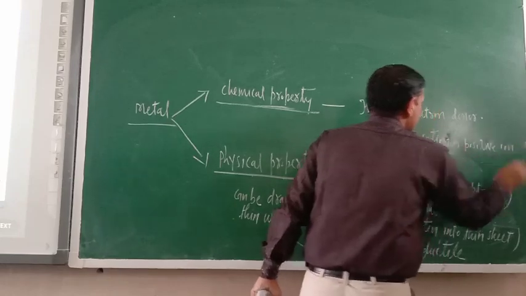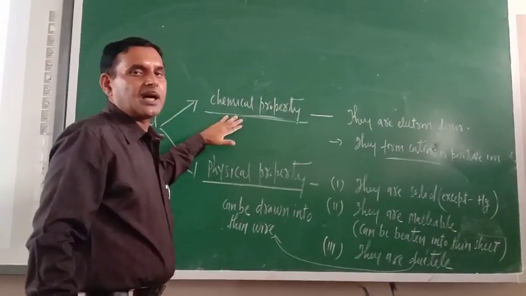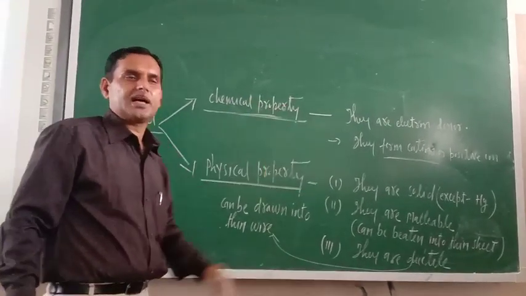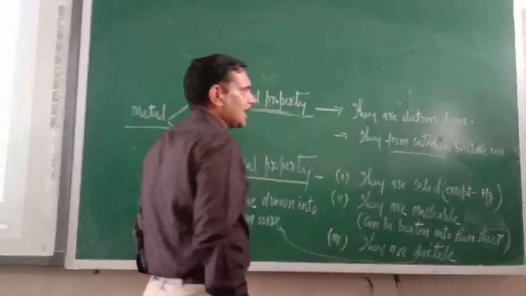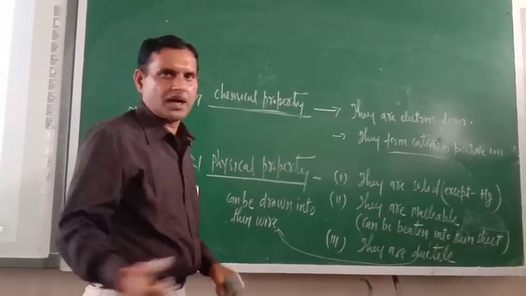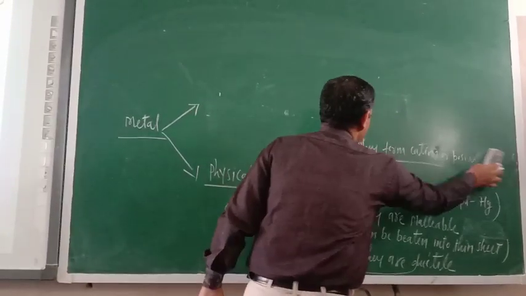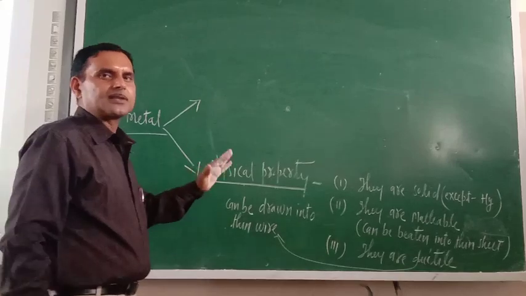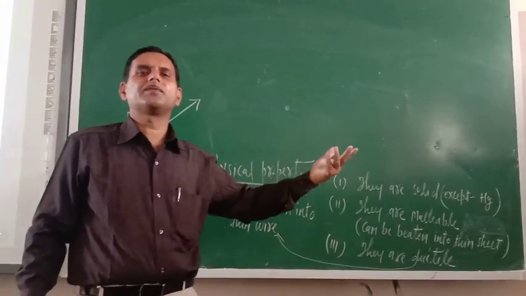Now we should not discuss in detail the properties of metals on the basis of chemical reactions, because this is given in 10th class. But that much you should remember: metals are elements which are electron donors and they form cations or positive ions. In your syllabus, only physical properties of metals are given. As far as physical property, already you know the difference between chemical property and physical property.